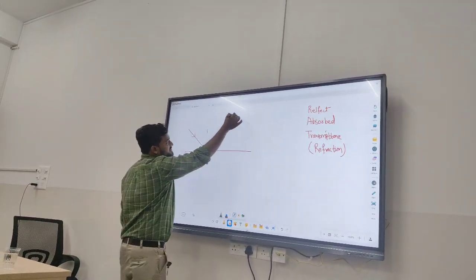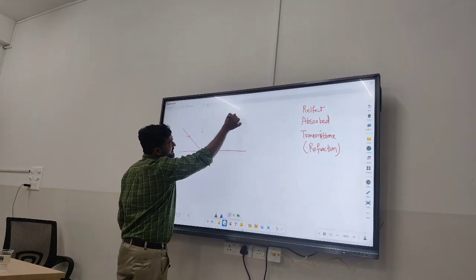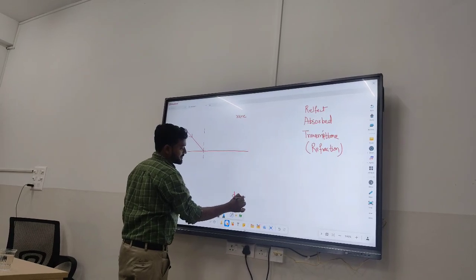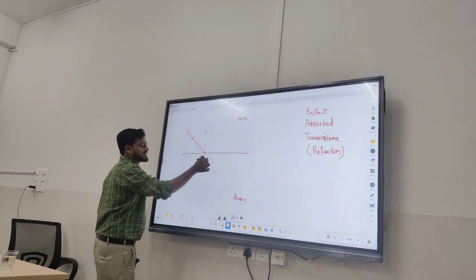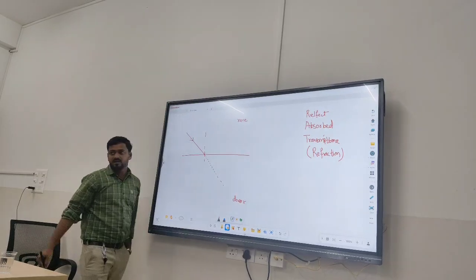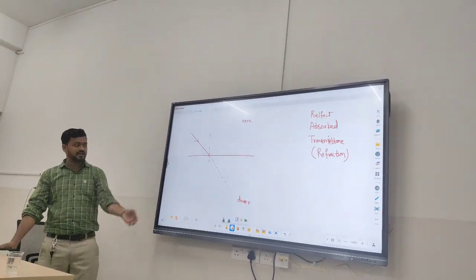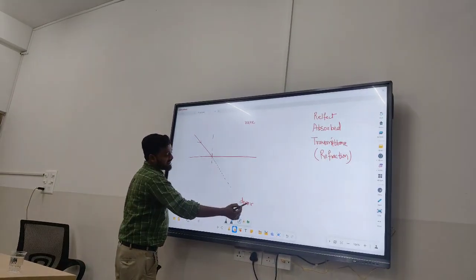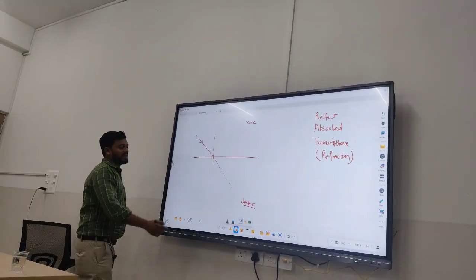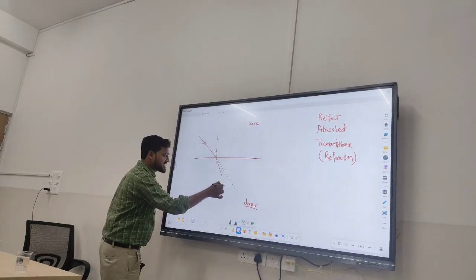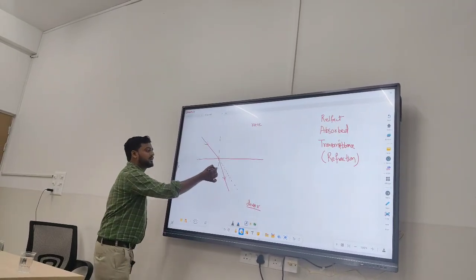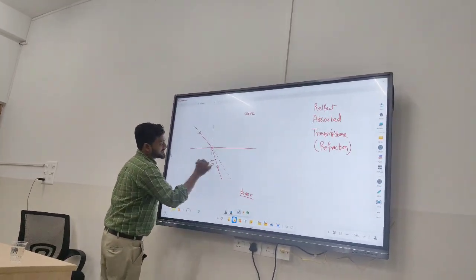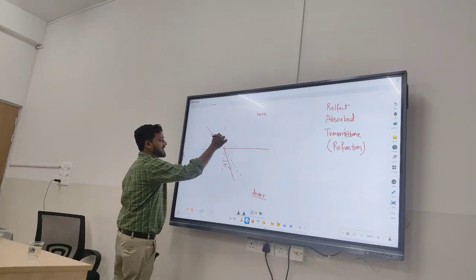Now, if this medium is rare and the second one is denser, see, this is the actual path of the light. If there would not have been any medium, it would be traveling in this particular direction. But now, as it is going into a denser medium, it will take a shorter path, towards the normal, since the shortest path is the normal path. This angle will be the angle of refraction, this is the angle of incidence.